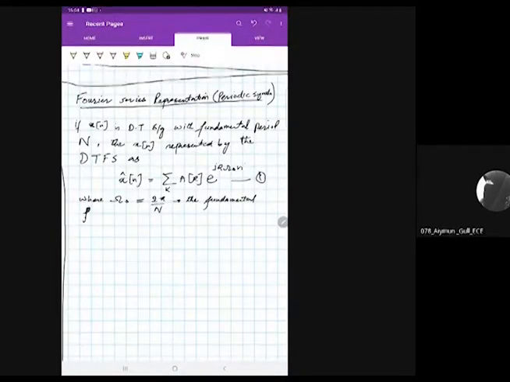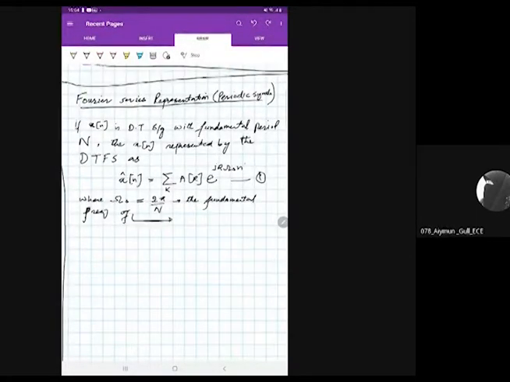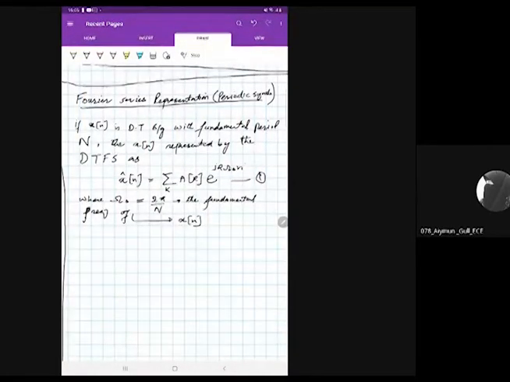Sorry, it is fundamental frequency, not period. N is the fundamental period of x of n. So what is omega naught here? Omega naught is the fundamental frequency, not the period. Omega is frequency. In the continuous time domain, we used to say omega is frequency. Similarly, in the discrete time domain, we have a different omega here. So omega naught is 2 pi by N, which is the fundamental frequency.